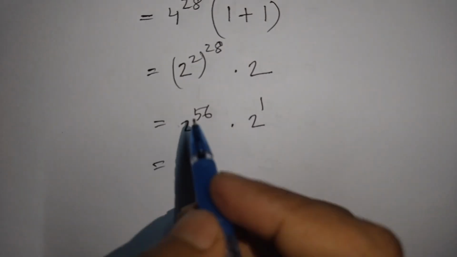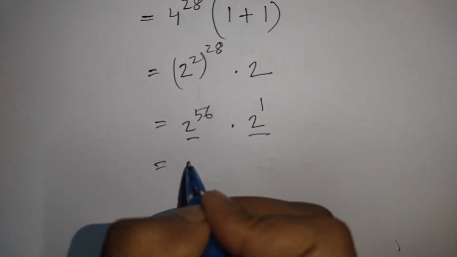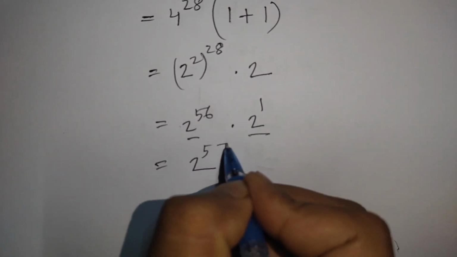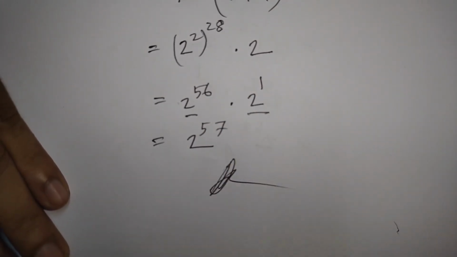Now we see that 2 has the same base but different powers, so we can write here 2 to the power 56 plus 1, that means 57. So 2 to the power 57 is the correct answer.